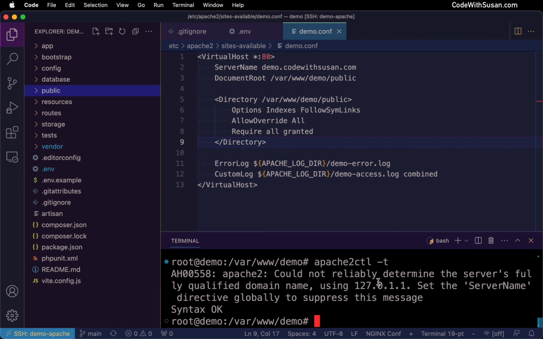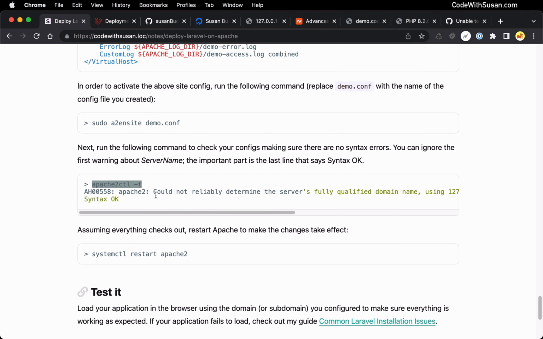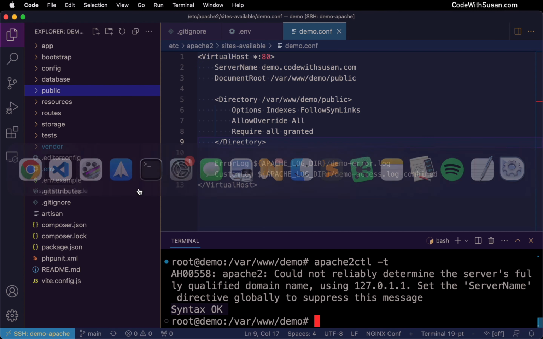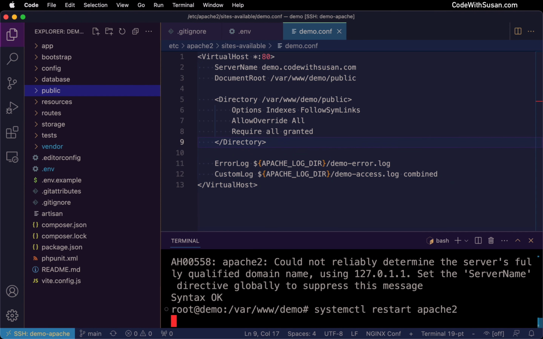You will see this message about determining the server's fully qualified domain name. That's fine. You can ignore that. Any other messages you see here beyond what I'm showing here would indicate that there's some problems in your config. So just read through that, address any problems that are reported. But assuming everything is okay, we're going to do one final restart on Apache with our systemctl restart apache2 command. And we should be ready to test this out.